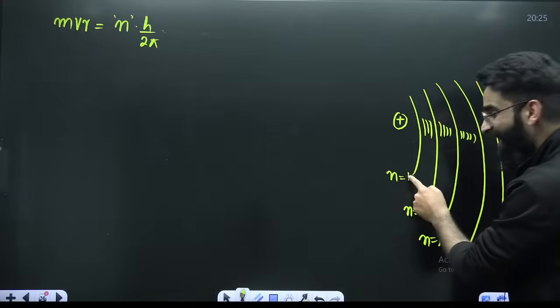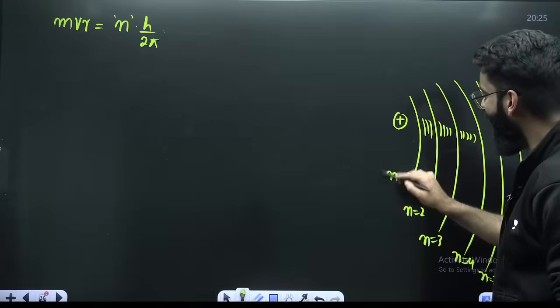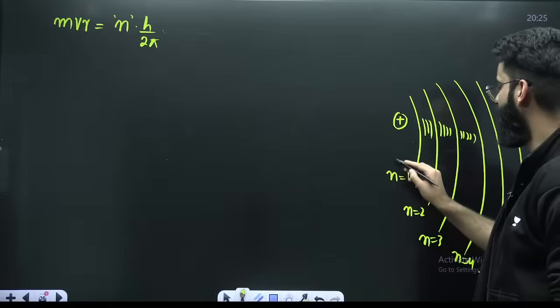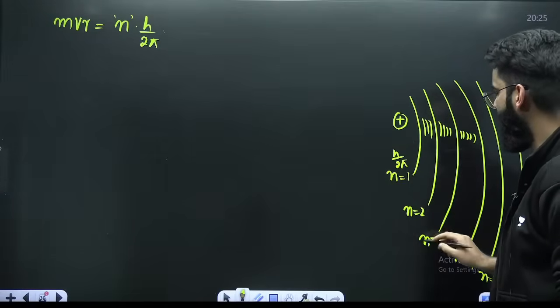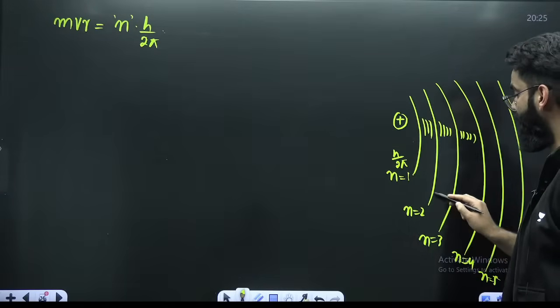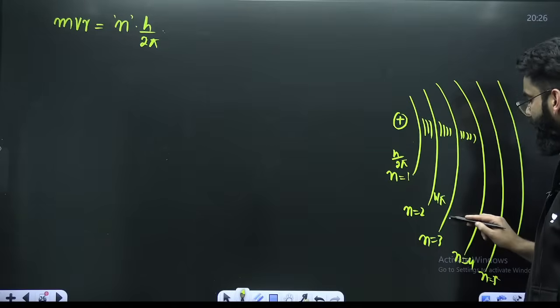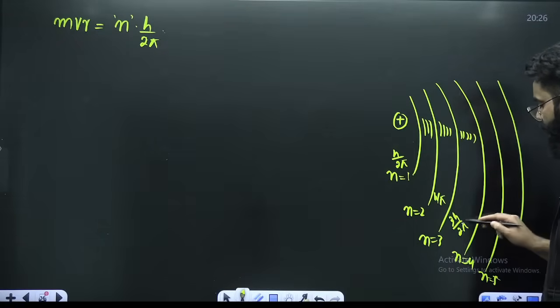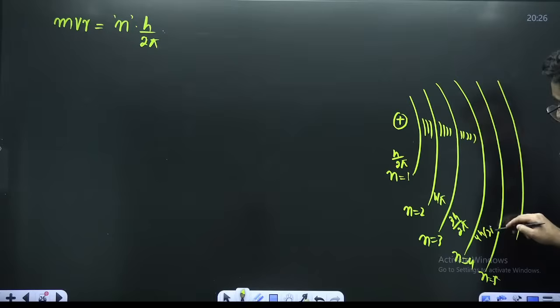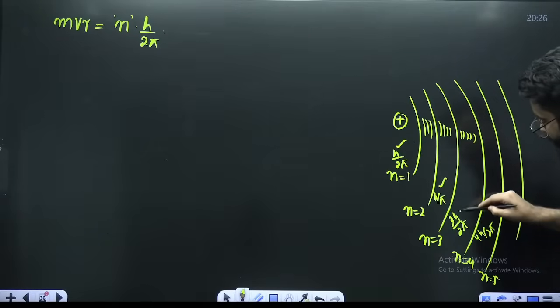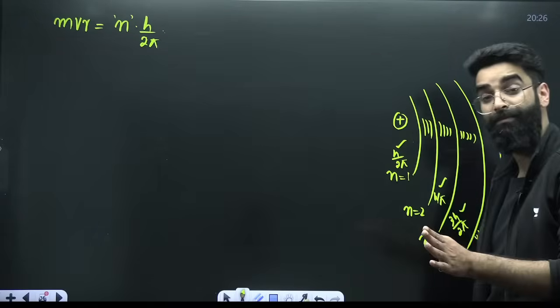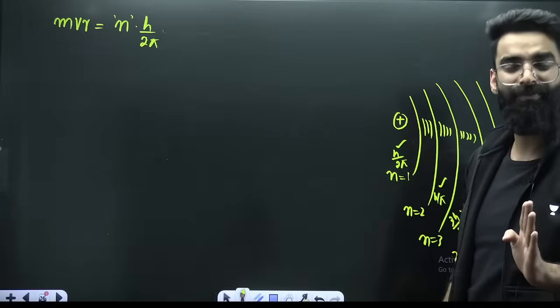See, this is your shell number 1. In shell number 1, n is equal to 1, the angular momentum is going to be h upon 2 pi. In shell number 2, it is 2h upon 2 pi, that means h upon pi. In shell number 3, it is 3h upon 2 pi. In shell number 4, it is 4h upon 2 pi. So the electron will be present only in those shells wherein the angular momentum is an integral multiple of h upon 2 pi.